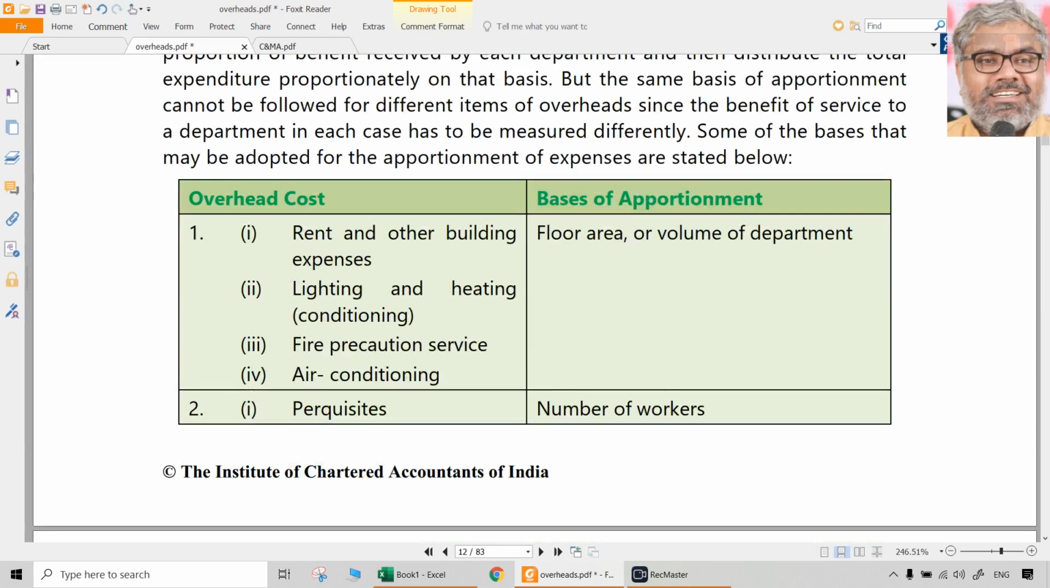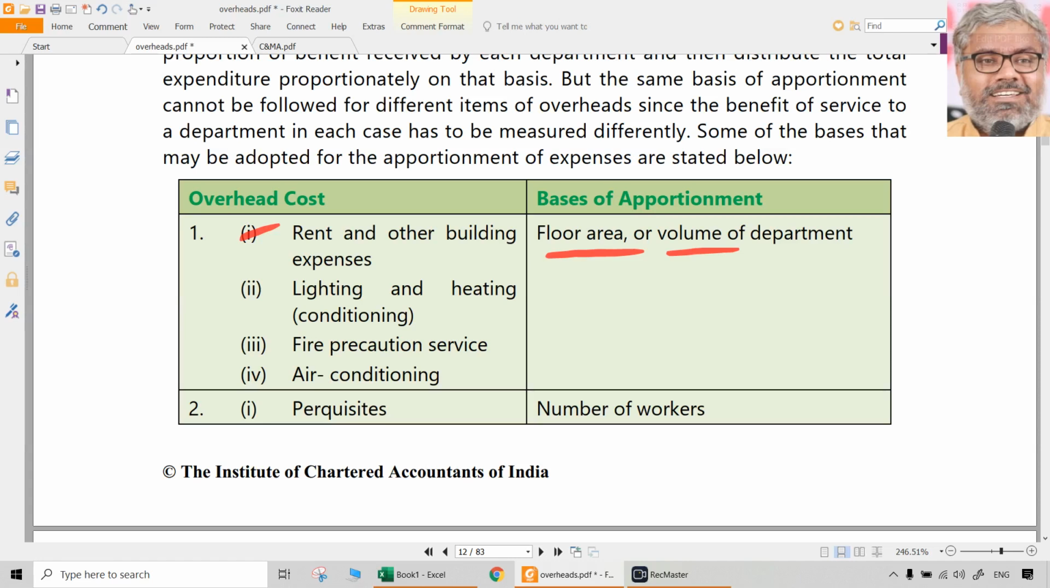In the ICA material there are certain bases of apportionment given for different types of overhead cost. I want you to just go through them, but don't try to learn them by heart, or be rigid that, oh, I will do it like this only. That will not work. It depends on the data. Usually rent and other building expenses will have to be apportioned on the basis of floor area, or sometimes on the basis of volume or production level of activity.